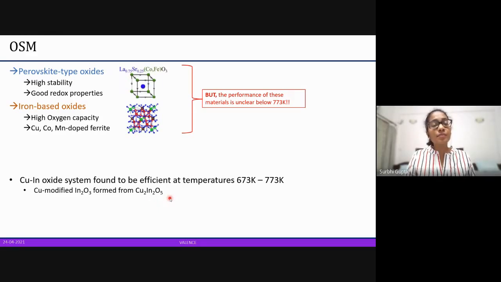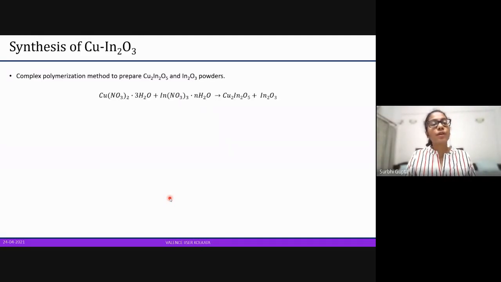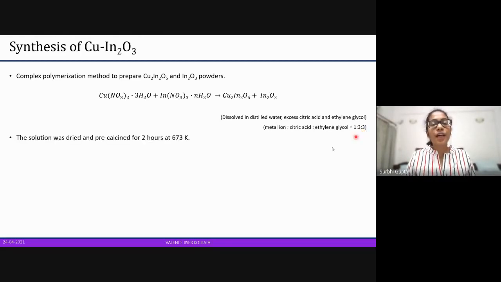So let us briefly look at how they synthesized copper indium oxide. The first thing is complex polymerization to prepare copper indium oxide and indium oxide powders. The copper nitrate and indium nitrate are dissolved in distilled water and treated with excess citric acid in ethylene glycol. There is a certain ratio that is maintained to ensure that we get the desired products. Then the solution is dried and pre-calcined.